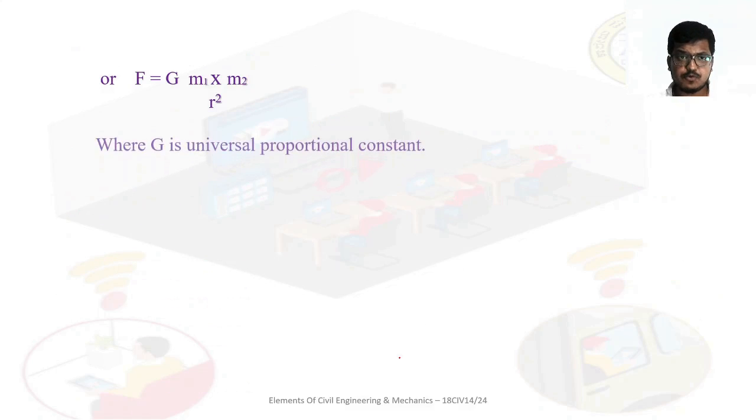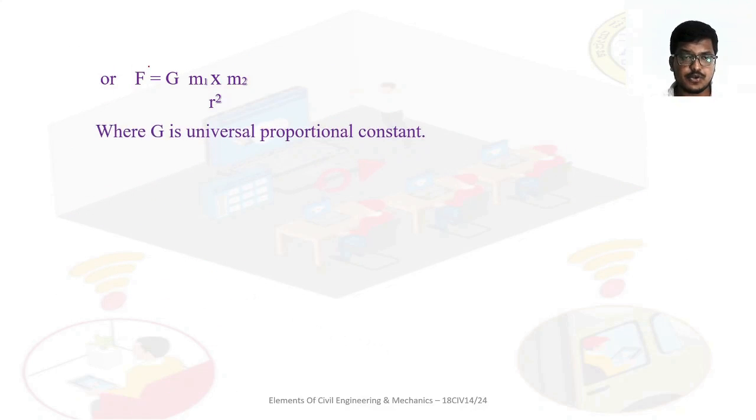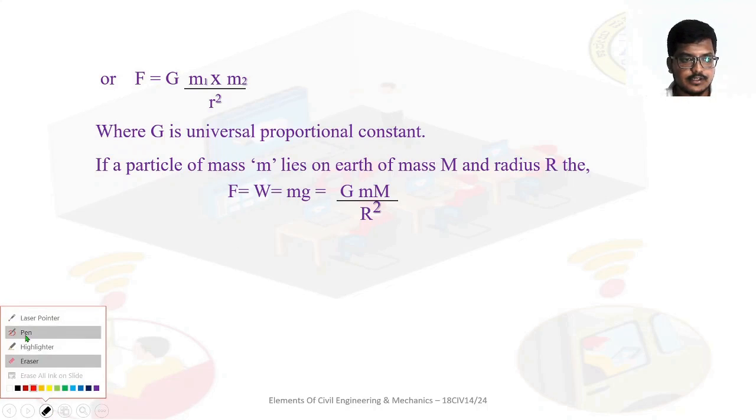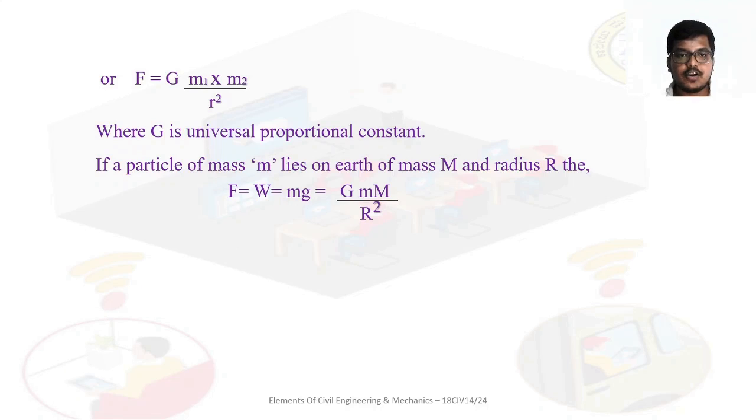When this proportionality is made to equality, then we will get a constant, that is G, the universal proportionality constant. So the formula will be F equals G into m1 into m2 divided by r square, where G is the proportionality constant. If a particle of mass m lies on the earth of mass M and radius r, then the formula will be as follows.